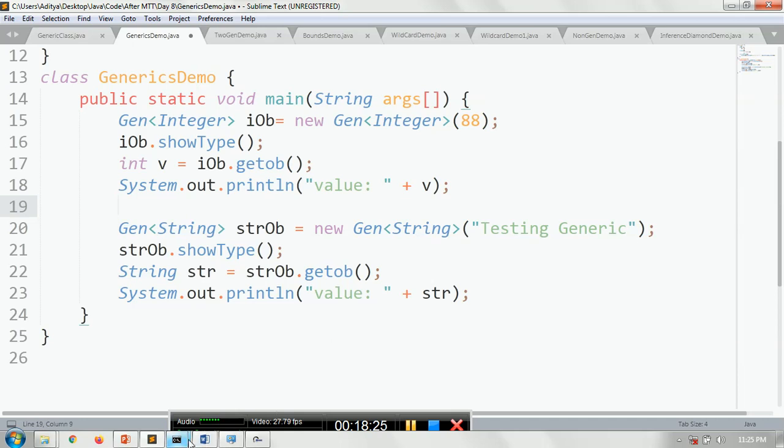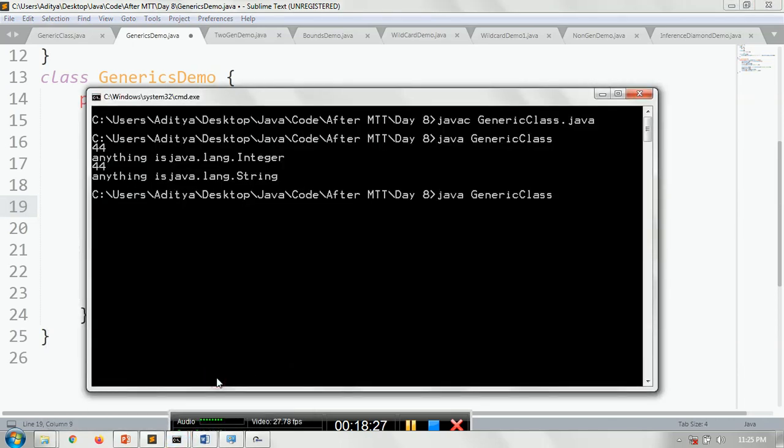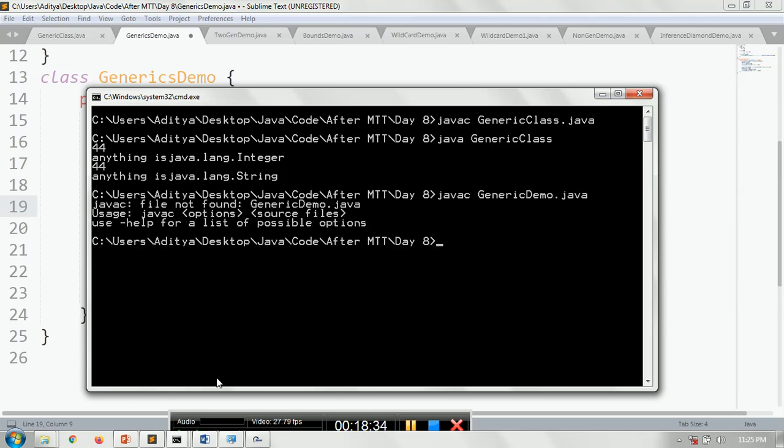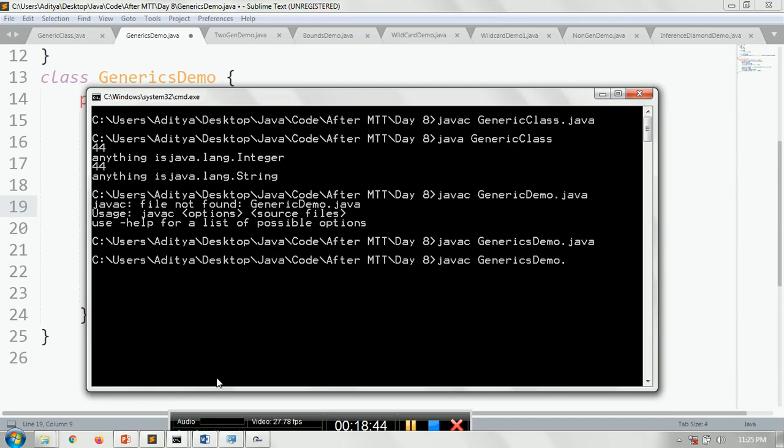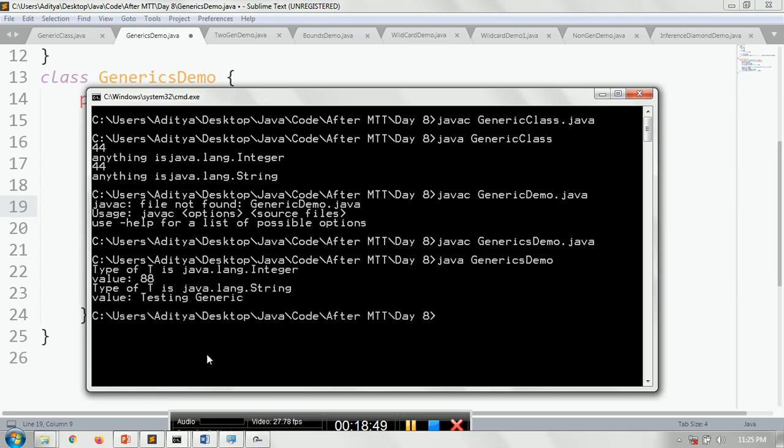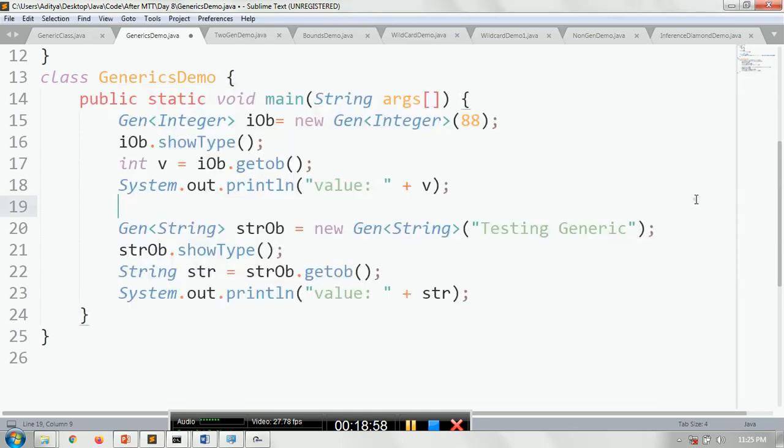Let me execute and see whether it works in the same way or not. The file name is GenericDemo. The type of T is java.lang.Integer, the value is 88, and the type of T is java.lang.String, the value is "testing generic", which is the string.